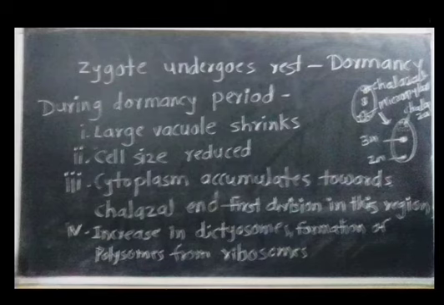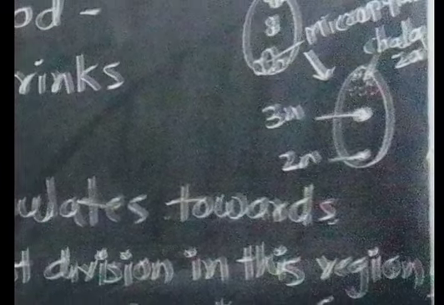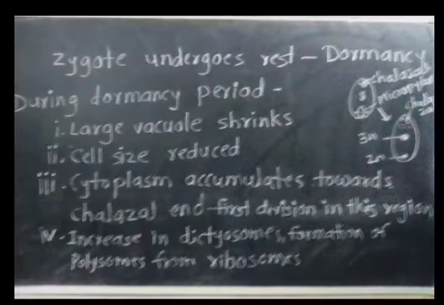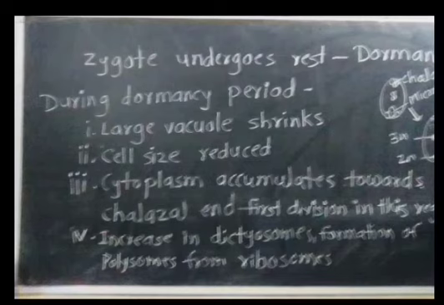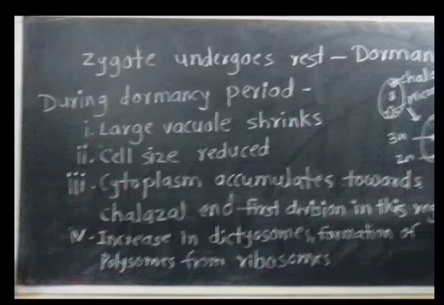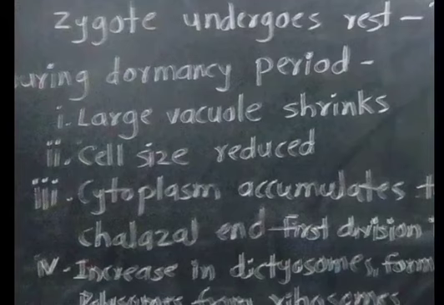After the formation of the zygote, it undergoes rest, and that resting period is called dormancy. In some plants, the zygote divides immediately without a resting period, but generally in the angiosperms, the zygote undergoes rest. During the dormancy period, some changes occur, like the large vacuole shrinks. Due to the shrinking of the vacuole, the cell size gets reduced.